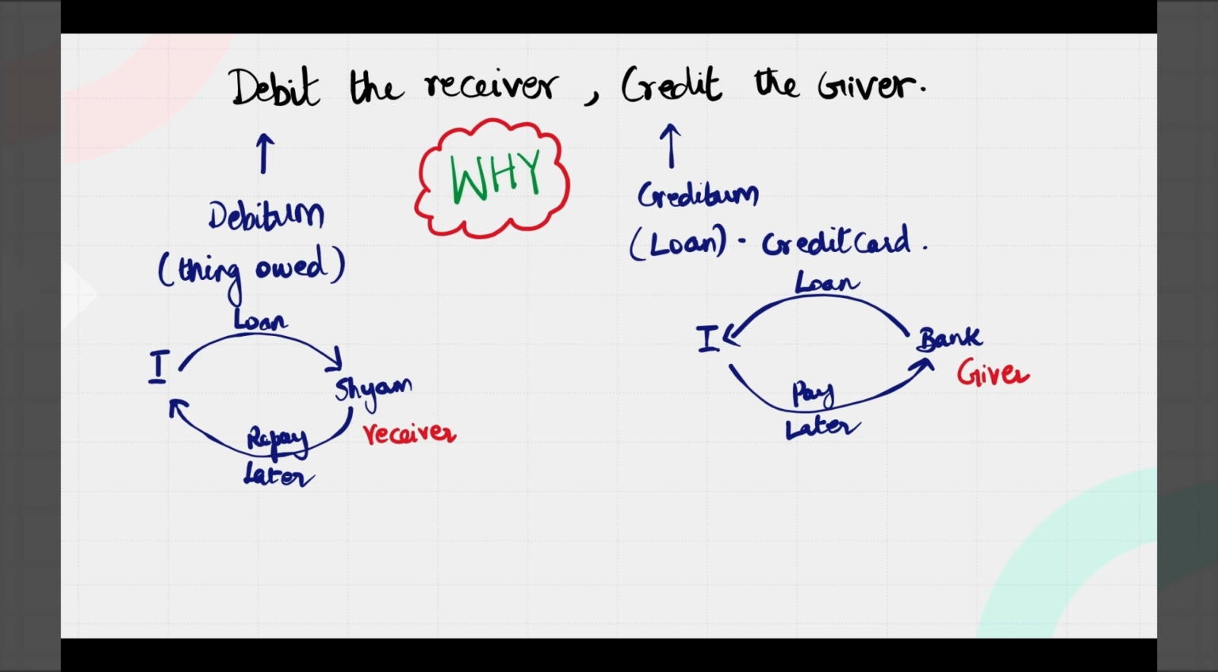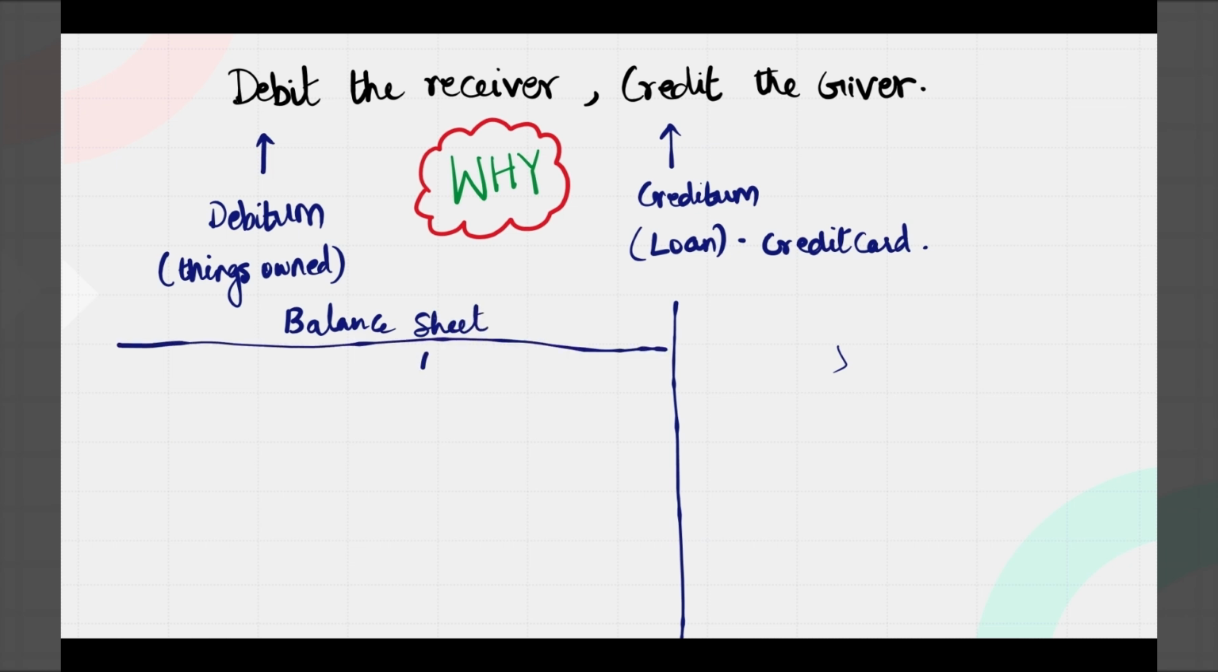Applying this to a real life situation of journal entries: whenever someone gives me money, or I take credit from another person, I would be crediting that account. And whenever I give to some other person, the other person would be the receiver, right? So the other person would be the debited account. I hope this was clear. Let us learn further.